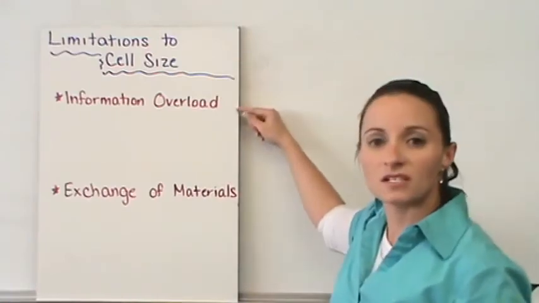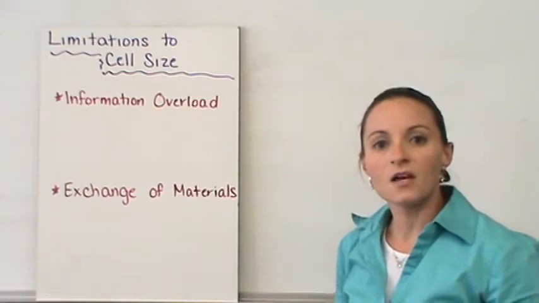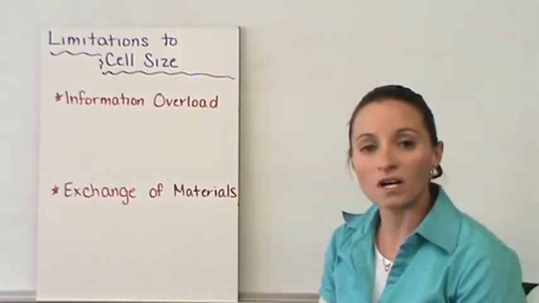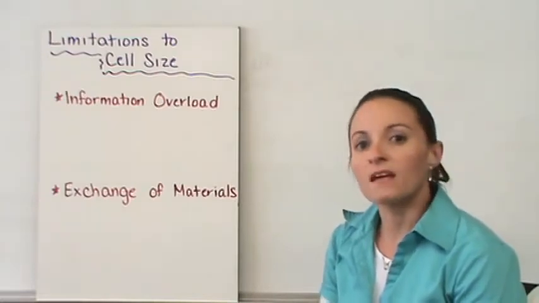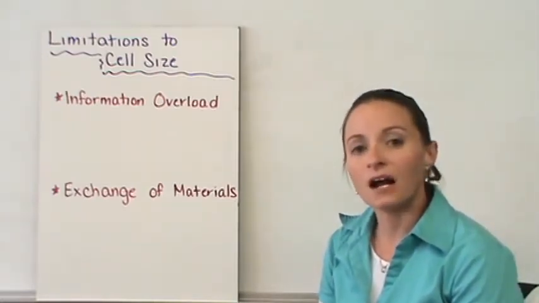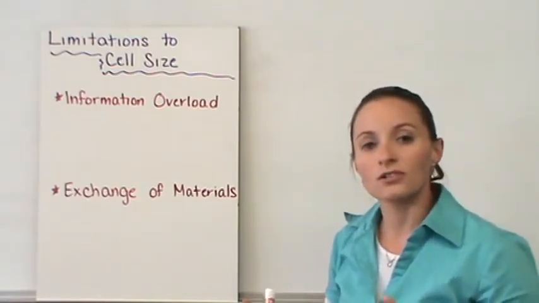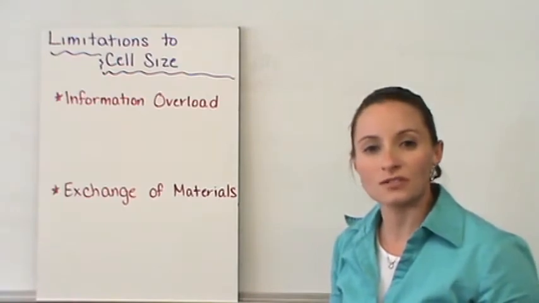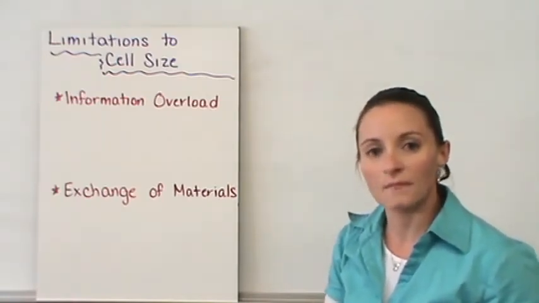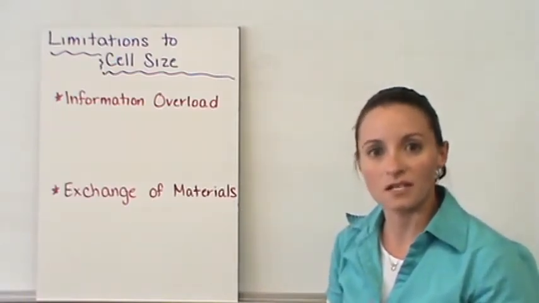The first limitation to cell size is information overload. Now, our DNA within our cells controls what goes on within our cells. There is only a certain amount of DNA within our cells, and you cannot have more. So a cell is kind of like a school. The larger the school is, the more administrators you get, because you need to have those administrators to control this and handle the information with the students, with the teachers, and everything.